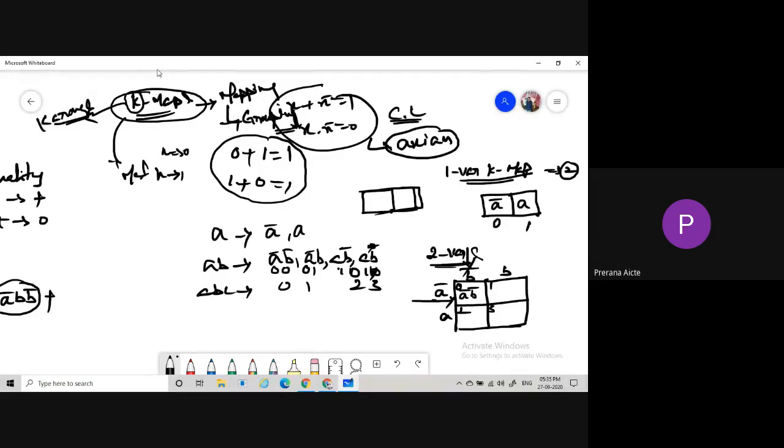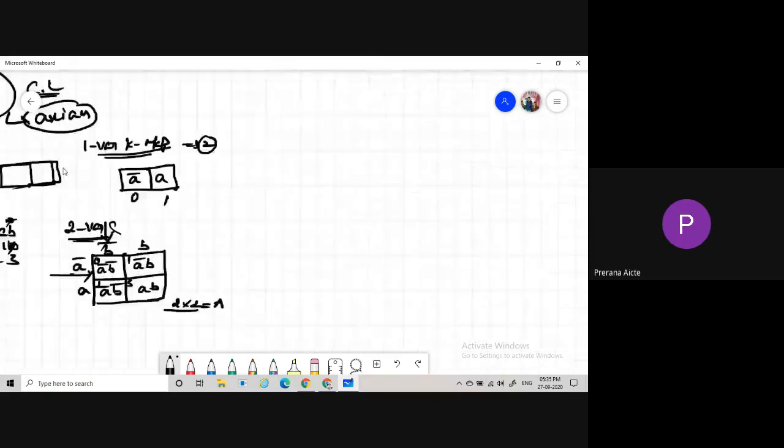So what is the value of A11? Based on this, we are representing the two variable K-map.